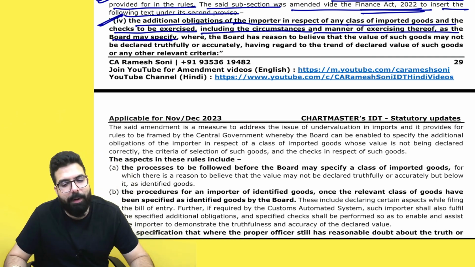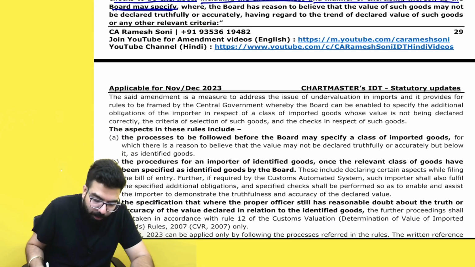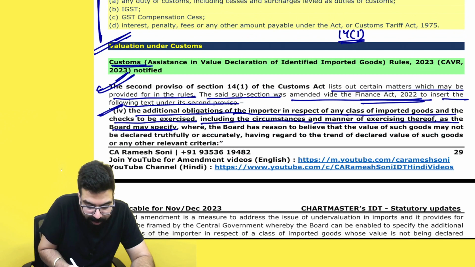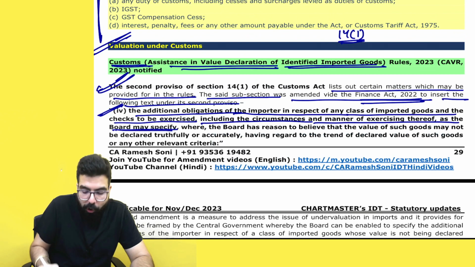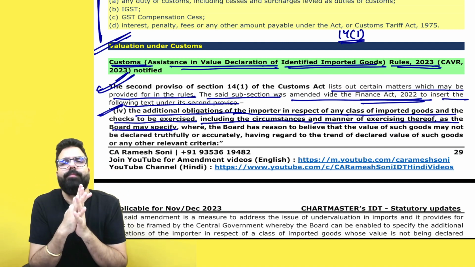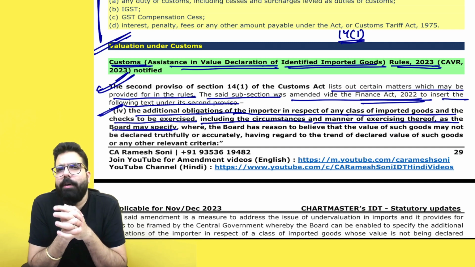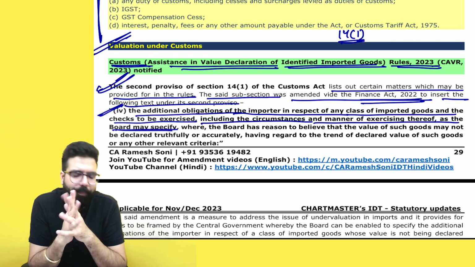It means the central government will now empower the board, the CBIC, to make rules in this regard. And now the CBIC has actually made the rules, which are the Customs Assistance in Value Declaration of Identified Goods Rules, 2023. Everyone listen to me very carefully. Although these rules are very big, the ICA has covered only one small portion of these rules, which I am going to tell you now.